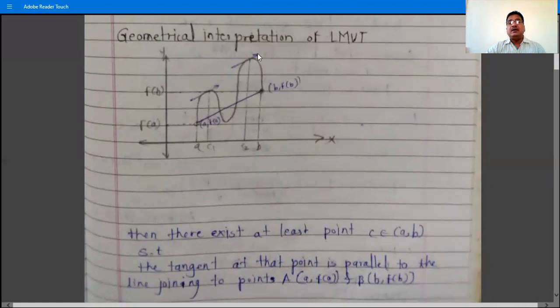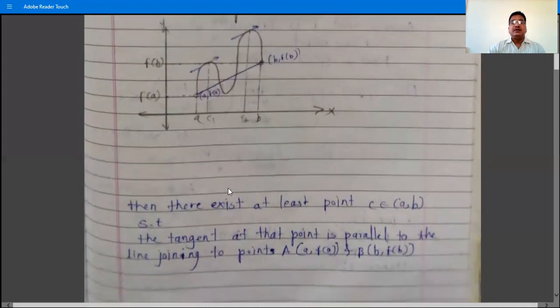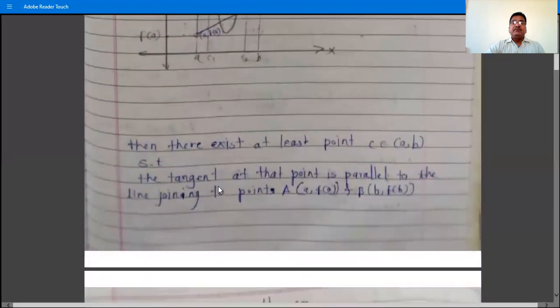Okay, and now draw the perpendicular. These C1 and C2 are two points here, such that we draw the perpendicular at the point C1, which is parallel to the line passing through a, f of a and b, f of b, and draw another perpendicular at the point C2, such that it is also parallel to this line. These two tangents are parallel to this line. So what is the geometrical meaning?